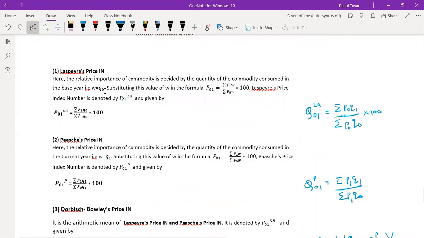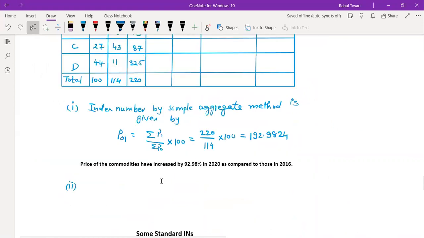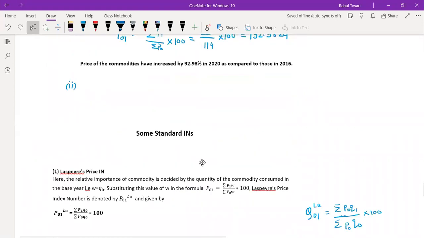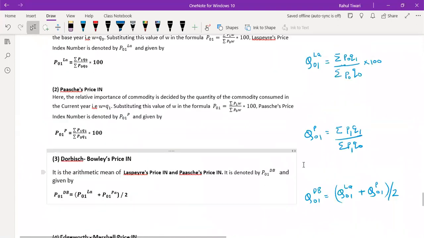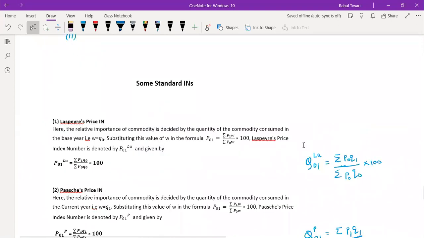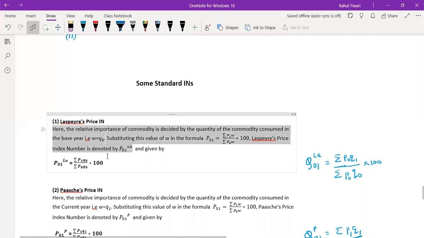All the blanks will be there, so you can fill them in. That task you can do. That is regarding the quantity index number. I'm not going to give all the details, but if it is asked in your examination, like define the quantity index number for Laspeyres, you have to give the same definition. You have to write the definition like this only.